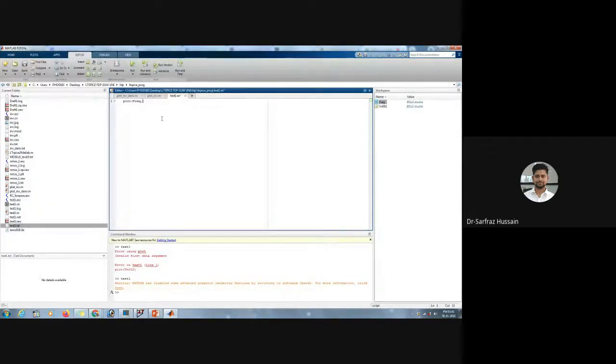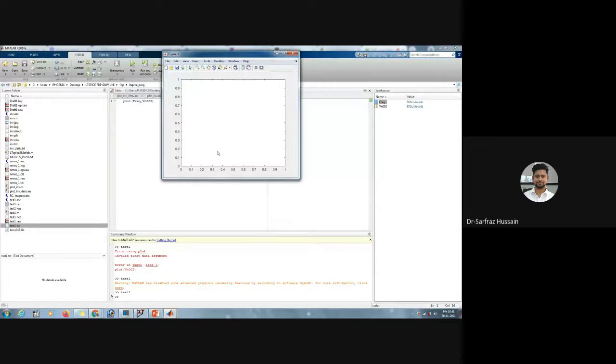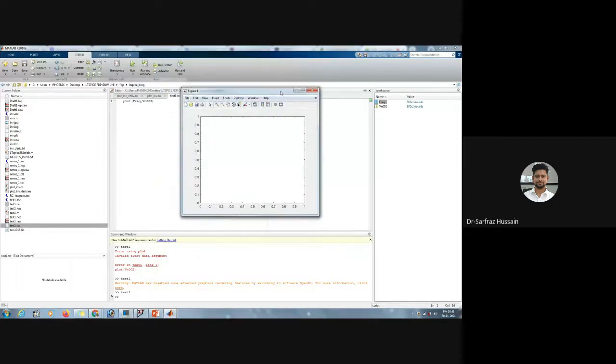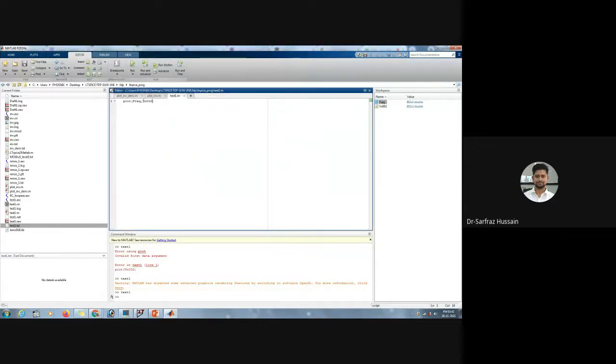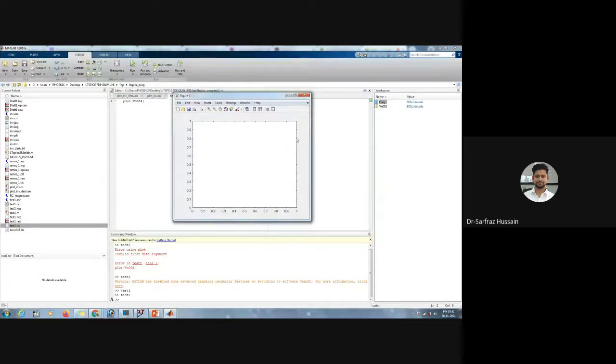I can just write VN002 and plot this one. It is not showing anything. Let us see. The values are smaller, so that's why it is not showing, I guess.